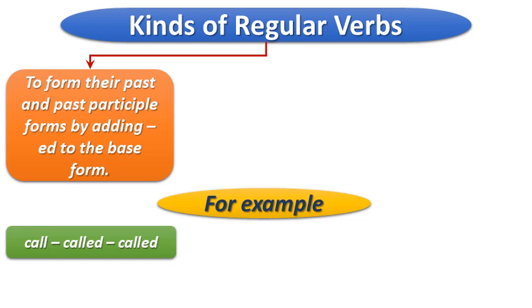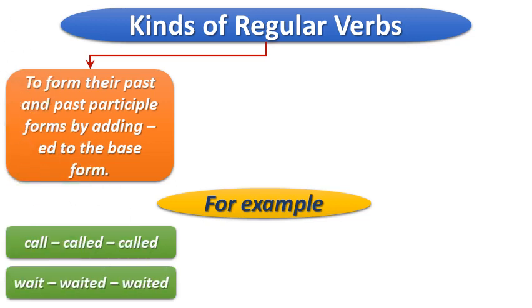So here you can see that call is the base form. To make the past and past participle forms, we have added ed at the end of the verb. Number 2, wait, waited, waited. The same thing we have done with wait also.